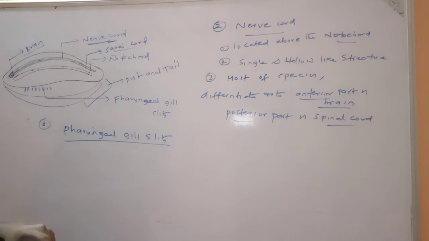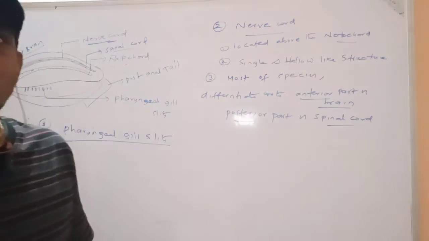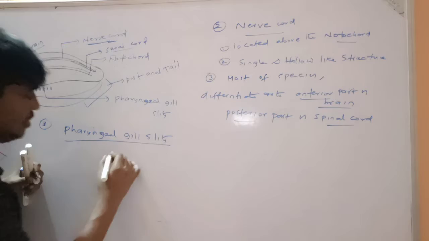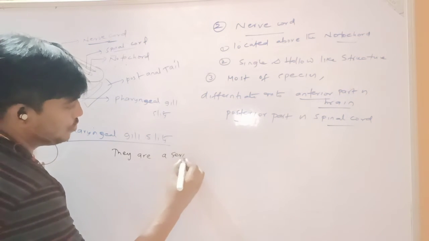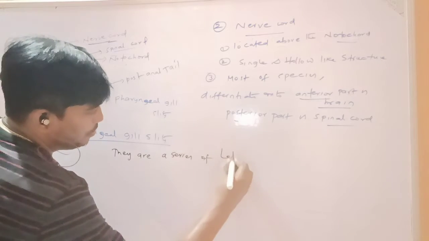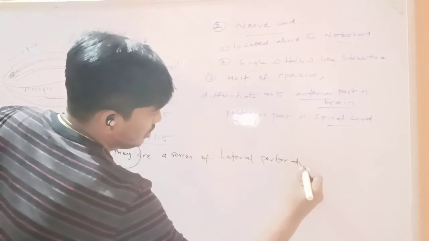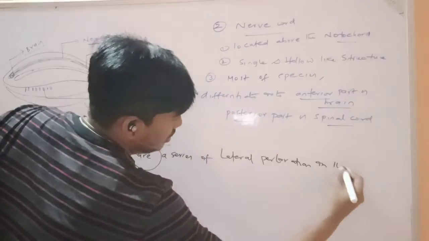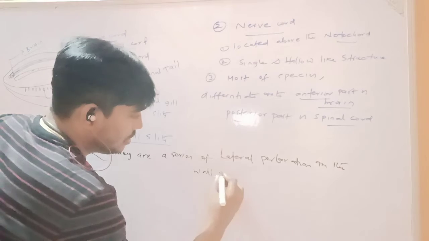They are a series of lateral perforations in the wall of the pharynx.